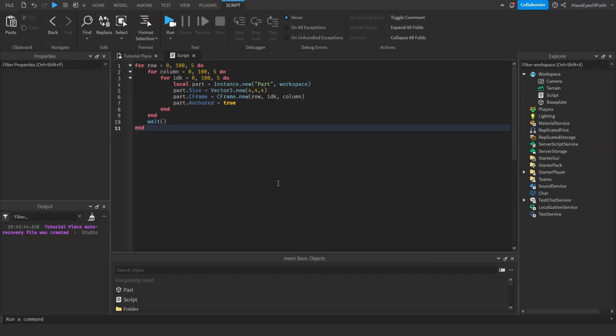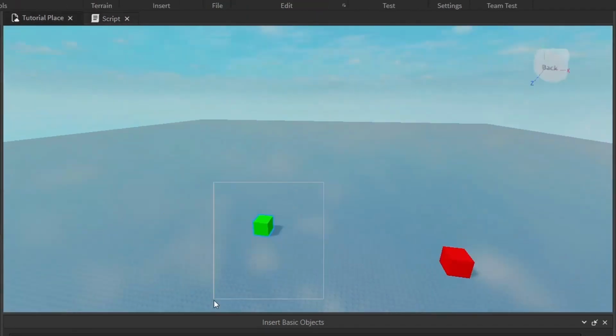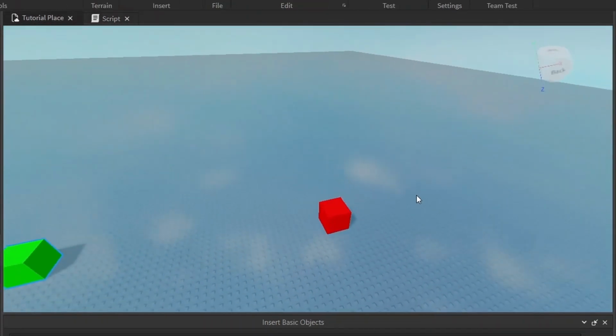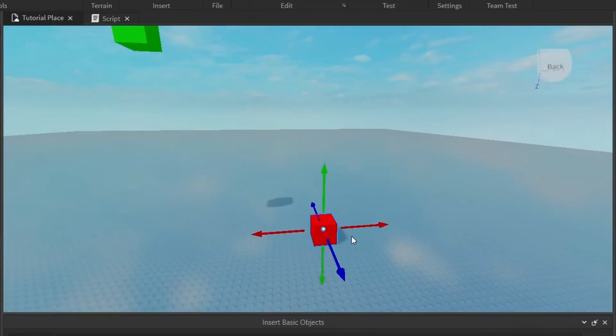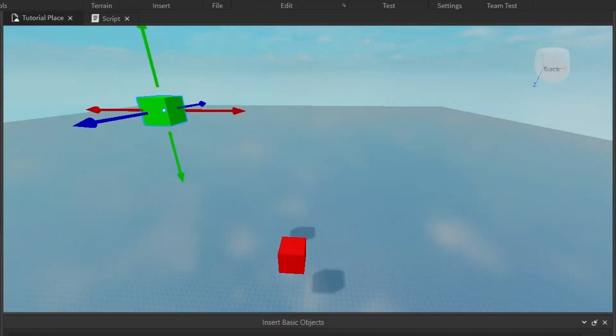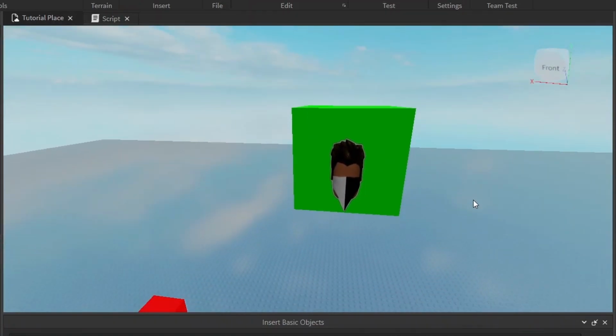I still haven't convinced you to use CFraming instead of position or rotation? Okay, fine. Let me show you some other things you can do with CFraming then. One thing you can do is easily make a part rotate to look at another part. Like we have part A right here and part B right here. Let me move this guy over here. Actually, I'll put a decal on part A on the front, just so you can see what way it's facing.